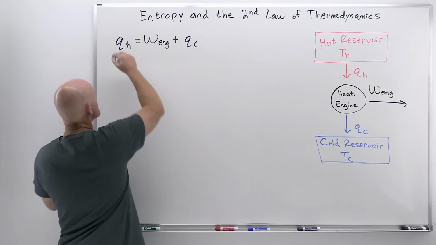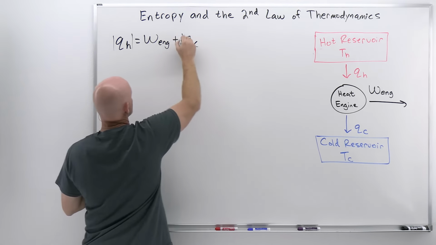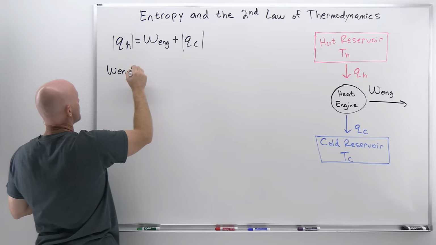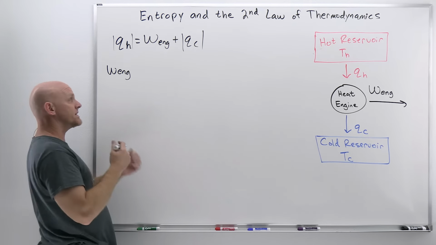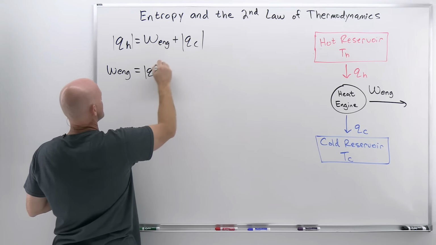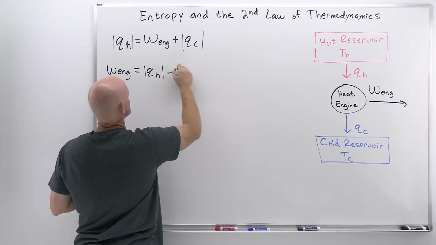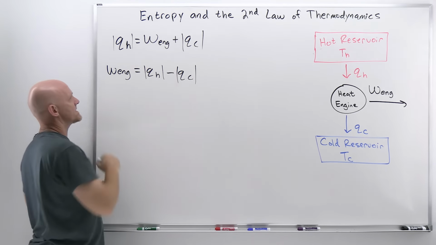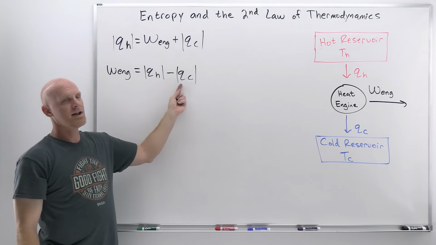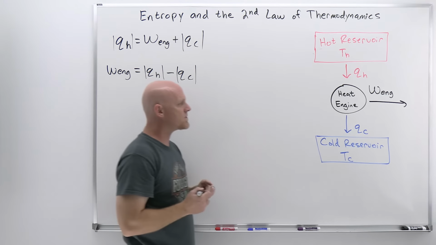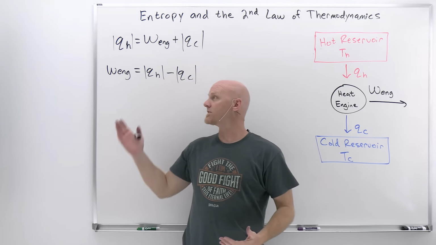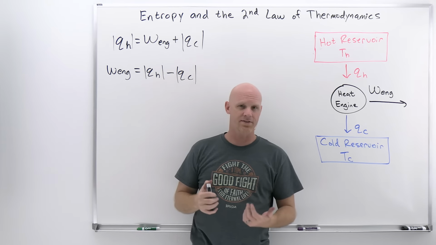And what we're going to do here is just put some absolute value brackets on this and then come up with an expression for the work done by the engine, or in some cases done on the engine. And it's just going to equal |QH| minus |QC|, just essentially subtracting that to the other side. And so the difference between the heat coming from the hot reservoir and how much you send off to the cold reservoir, any left over is going to do work by that engine. That's effectively what this is saying. So we've now got our expression for the work done by the engine.